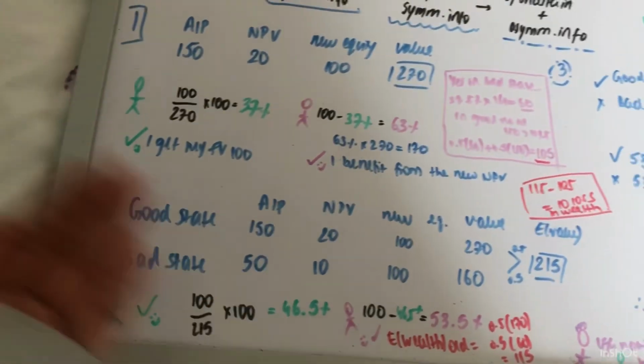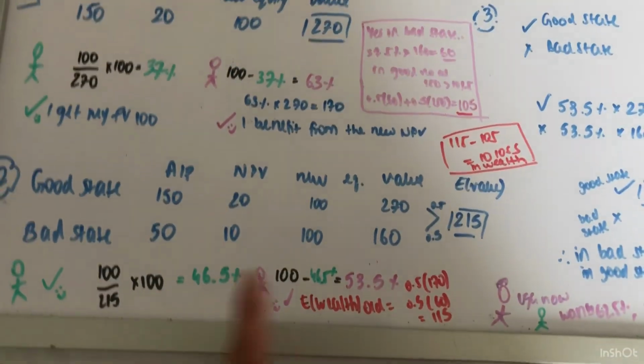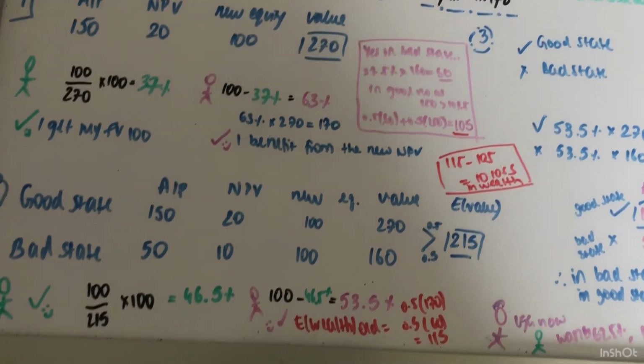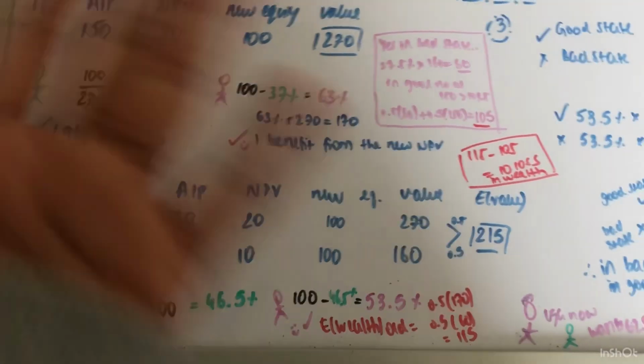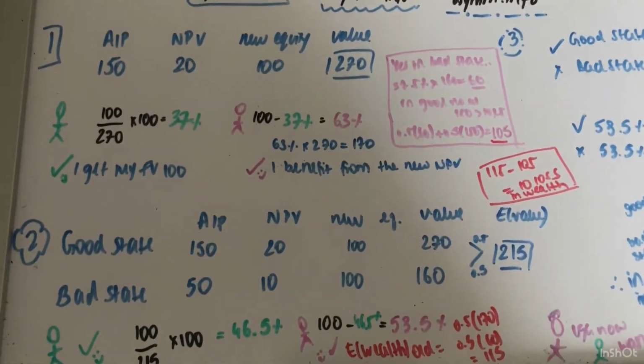They're happy because they're going to get the 100. Are they happy? Yes, they're still happy because they're still going to get what they expected out of this, right? So they're going to get an additional amount on top of the assets they already have in place.